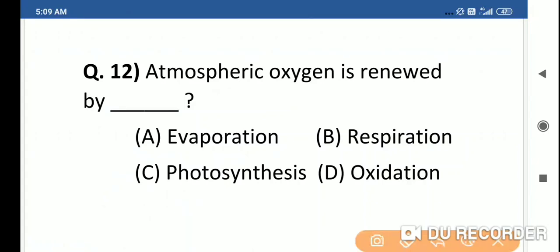Atmospheric oxygen, the oxygen in the atmosphere, how is it renewed? Renewed means how? Oxygen is consumed by animals and humans, and then they release or produce carbon dioxide. Then how can the carbon dioxide convert into oxygen once again?